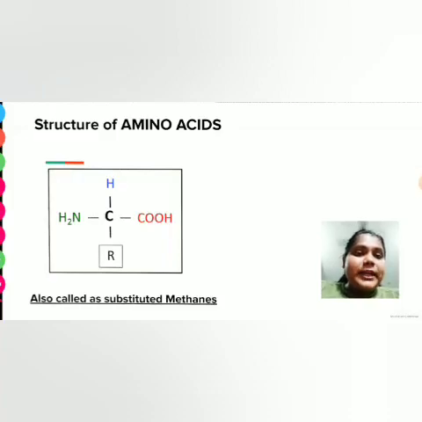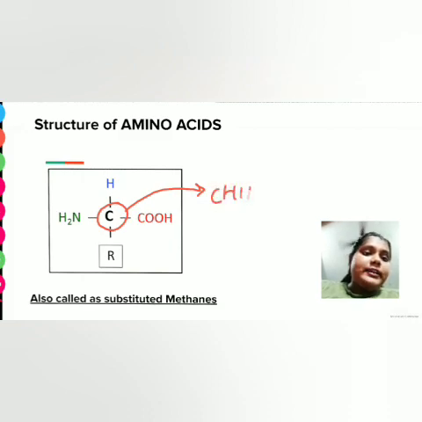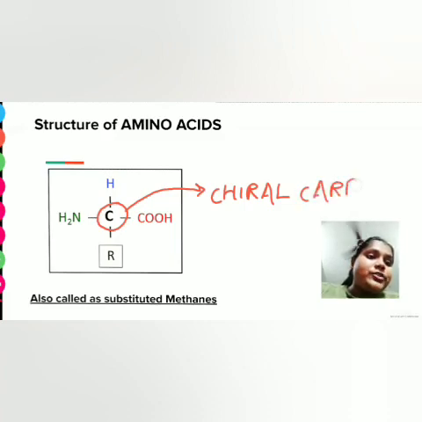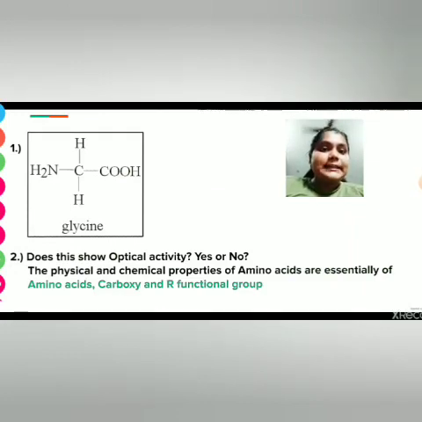In this structure of amino acid, we can see that this carbon here has all 4 different valencies. That's why it is called a chiral carbon. Any compound which contains a chiral carbon can show optical activity. There is an exception to it, which we will discuss in the next slide. The simplest amino acid is glycine. In this, our alkyl group is a hydrogen atom.